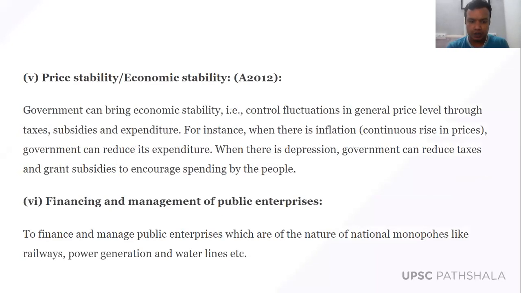So next important objective of the government budget is price stability and economic stability. We have seen that the supply side of inflation is taken care of by fiscal policies. If there are any problems in the supply side, the government budget makes sure that they can be solved by the policies, or by some of the decisions taken in the government budget.